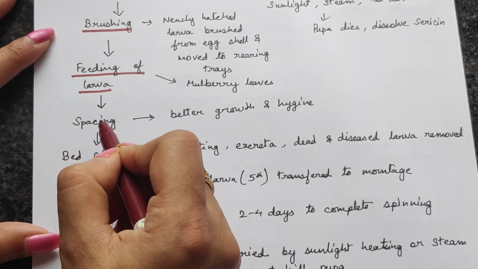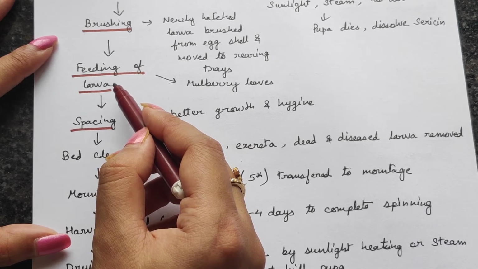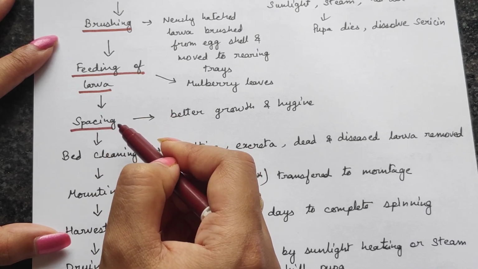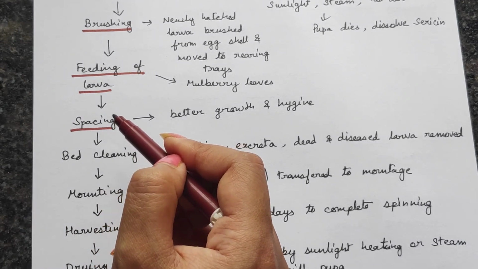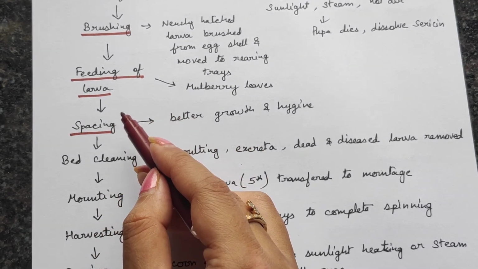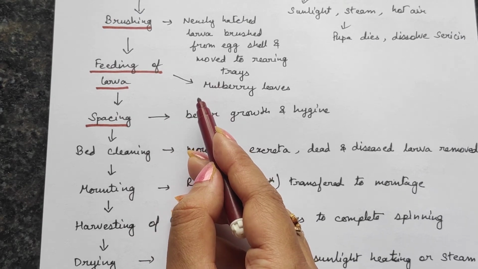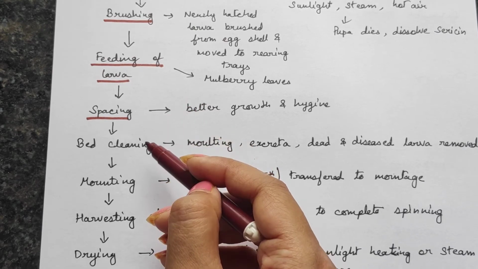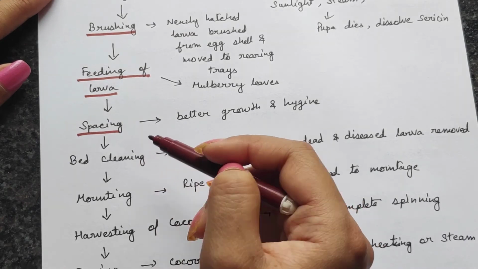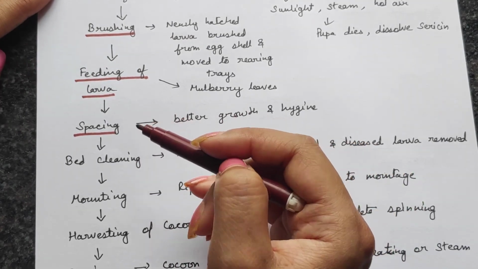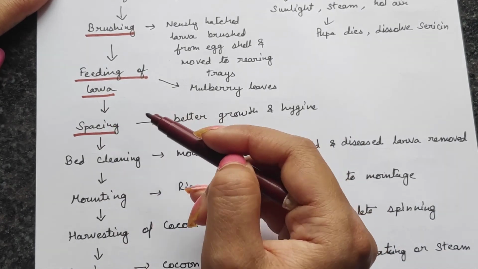Then spacing is done. Why is spacing done? Because in one tray they will not put all the larvae. They will use many trays so that there is sufficient space. I have told you that the instar larvae, like first to second to third to fourth, eat a lot. They take up a lot of mulberry leaves. They eat a lot, they grow a lot, so obviously the size will be very big. Not that big, but they keep on increasing in size. So obviously the space required by each instar larva is more and more.